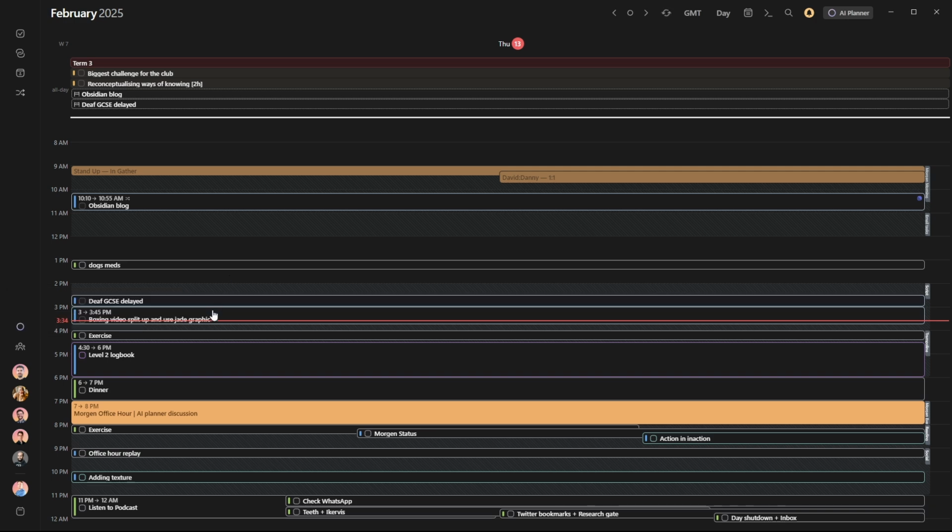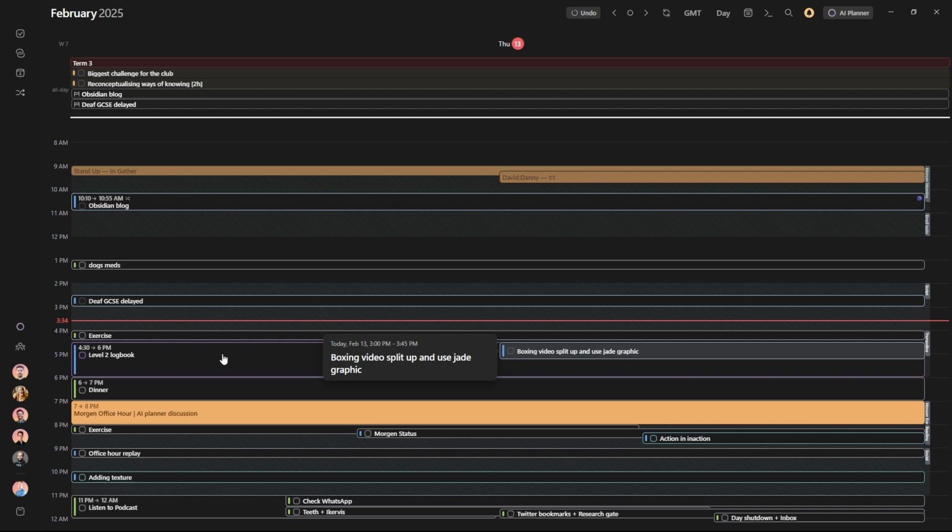It's an Obsidian task, and this one I'm actually going to do in a minute. So I'm going to move that down there. And that's going to pop up and say, hey, you have a conflict. What do you want to do with that? This, again, gives me the same options as this morning.